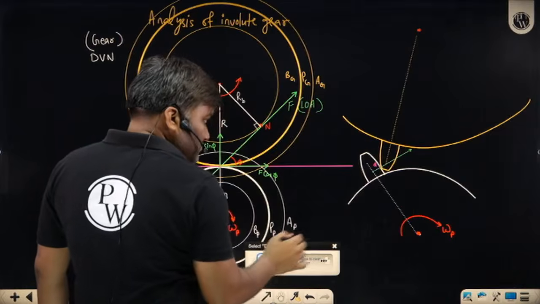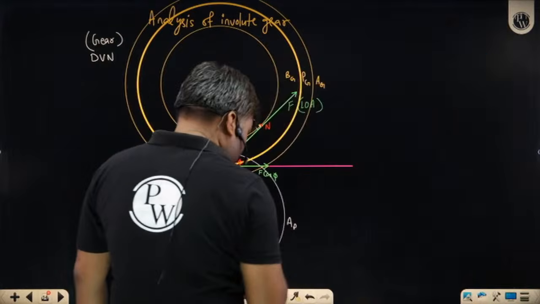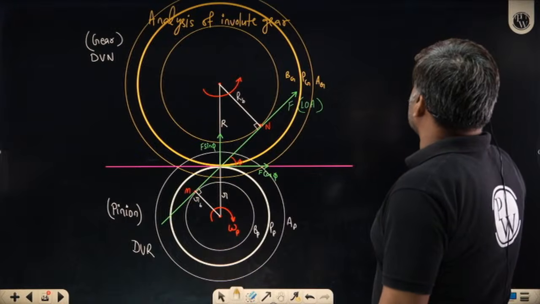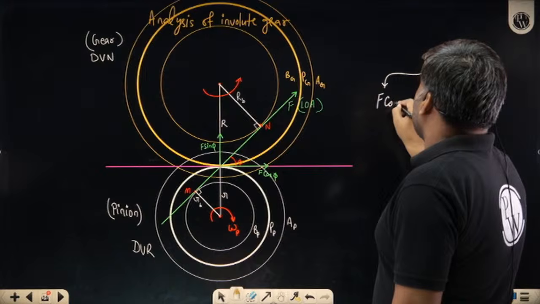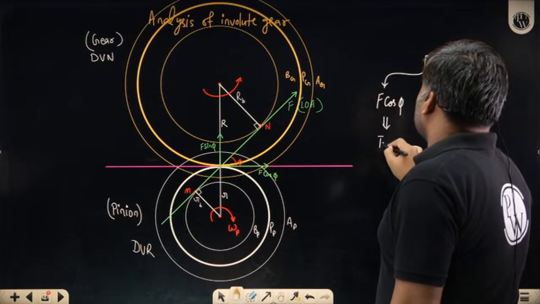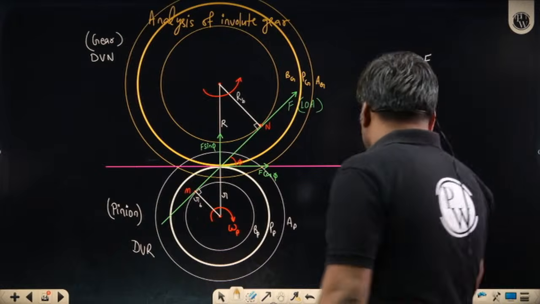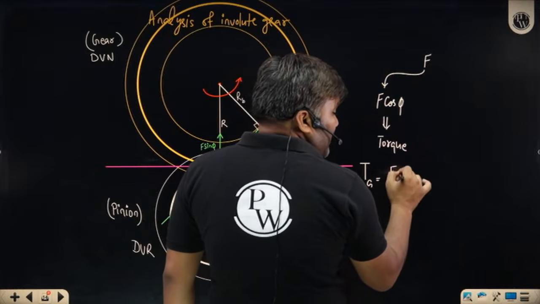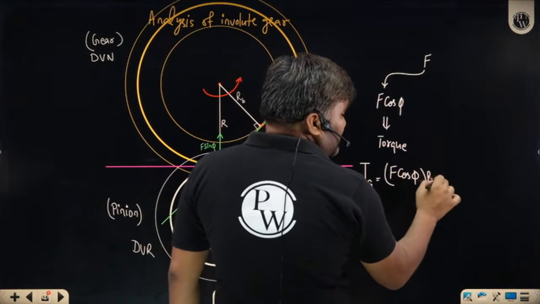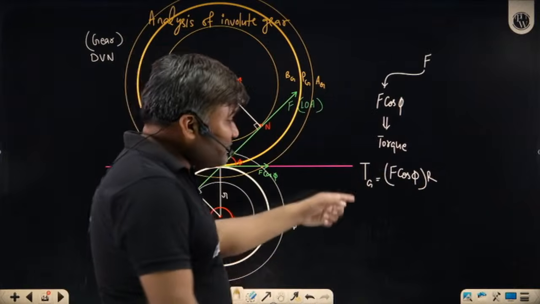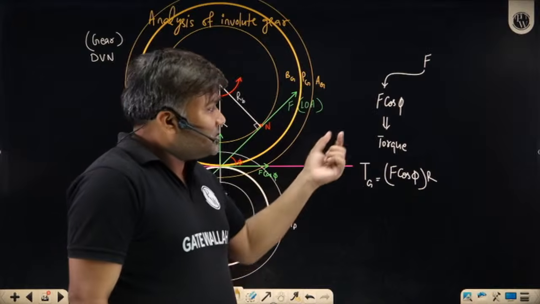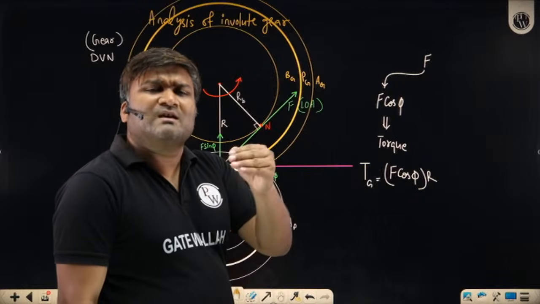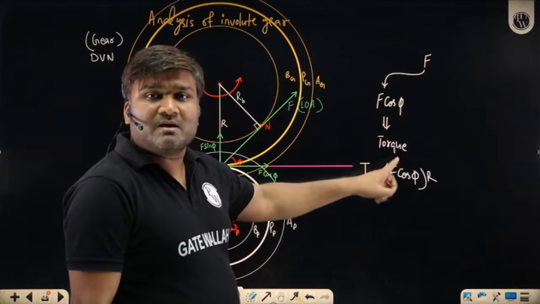This is the torque component, and because of it my gear is going to have some rotation. If I remove all this, can I simply say the force can be taken as two components. One is the F cos phi component, which is providing me torque. If somebody asks what torque is acting on the gear, I will say it is force F cos phi multiplied by radius r. Because of this torque my gear is going to rotate. This component is of my use. My intention was that the pinion will apply some force and the gear will rotate. Because of this component my gear is going to rotate.